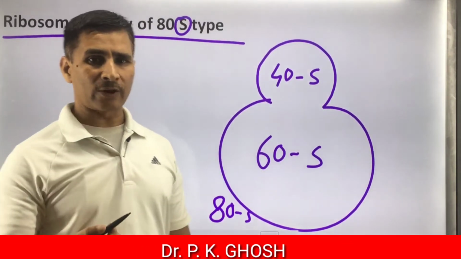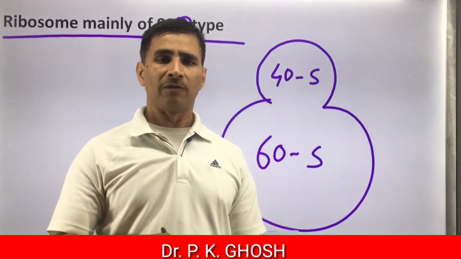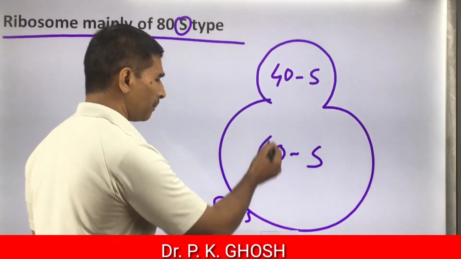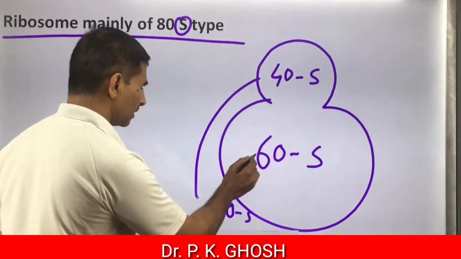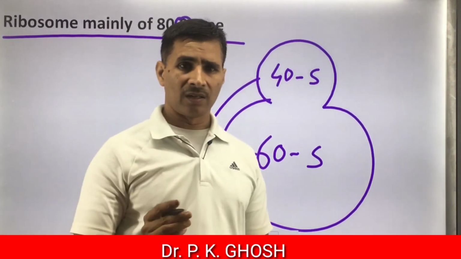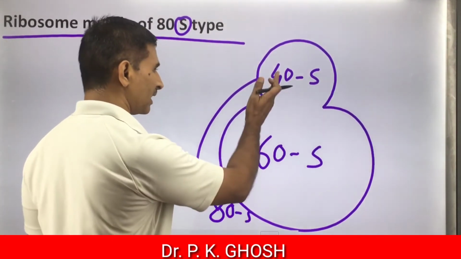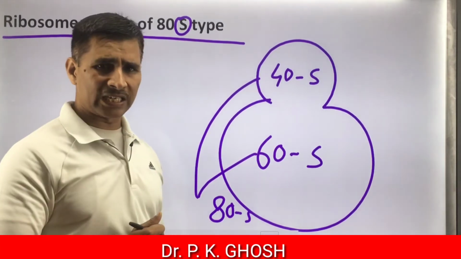In the study of cytoplasm or ribosomes, we will discuss in detail why 40 plus 60 is equal to 80. Mathematically it is wrong, but 60S unit and 40S unit join together to form 80S unit.